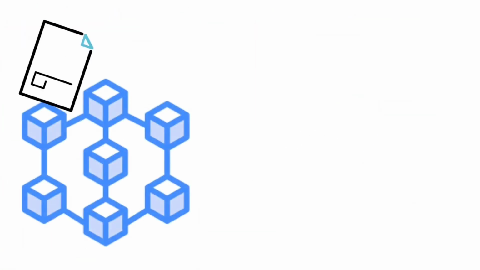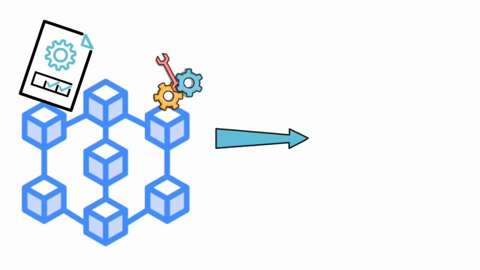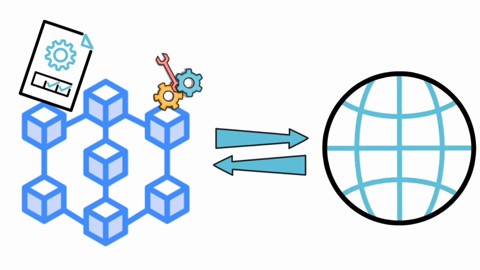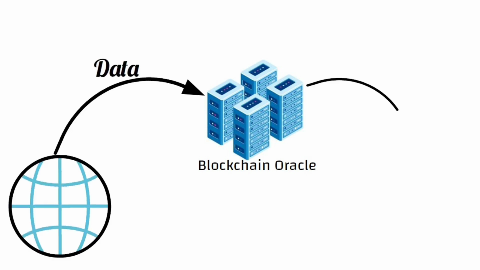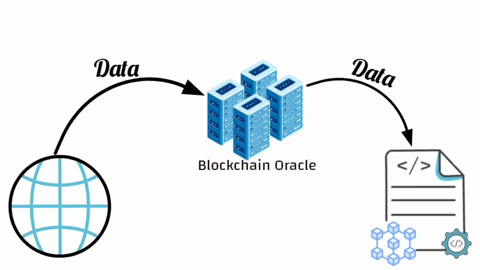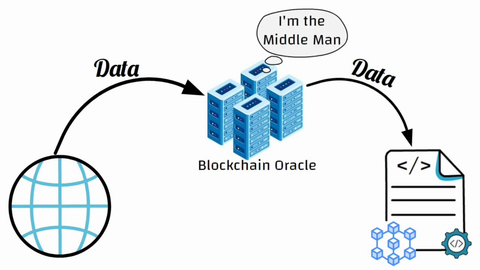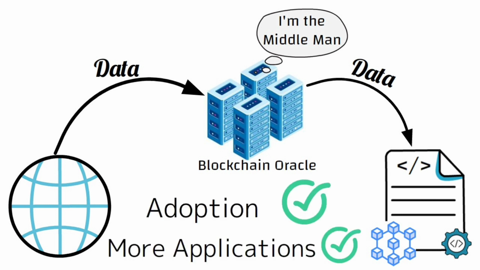Due to the consensus algorithms on the blockchain, or basically how the blockchain is designed, it cannot access data from external sources or the real world on its own. That, my friend, is where blockchain oracles come in. Blockchain oracles basically provide off-chain data to smart contracts on the blockchain that were not initially possible to access on-chain. A blockchain oracle is just like a middleman transmitting data between the physical world and the blockchain. Blockchain oracles basically connect our physical world to the blockchain, which increases the adoption and applications of blockchain technology.